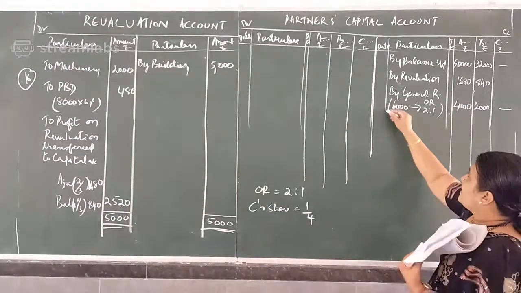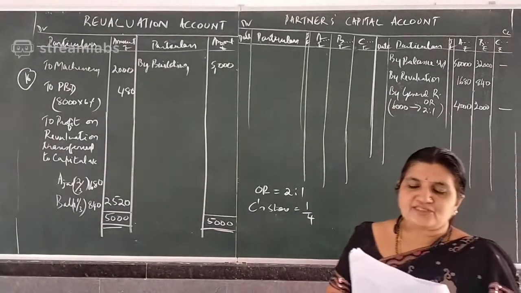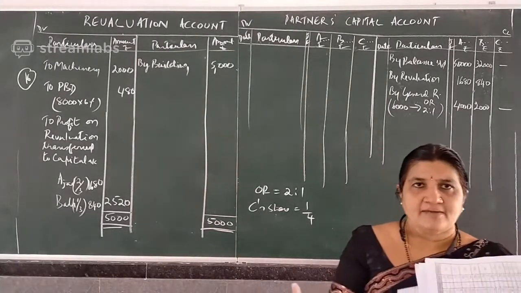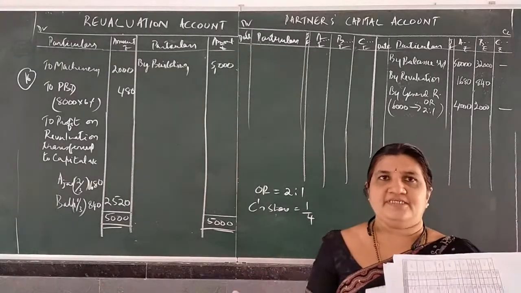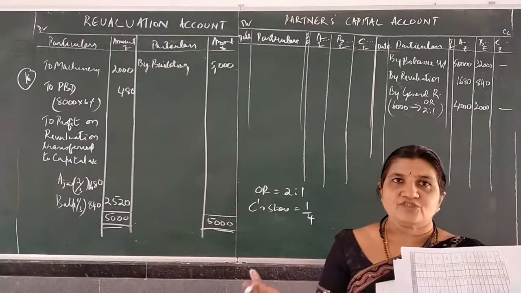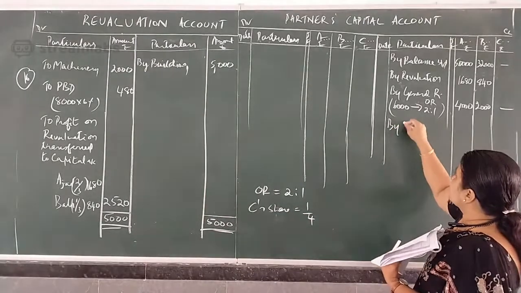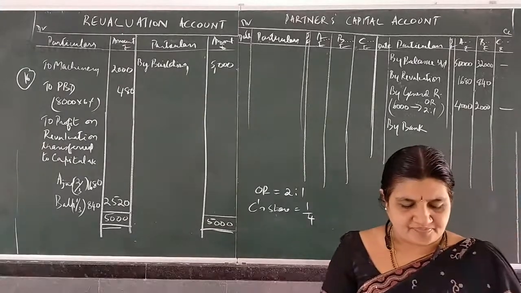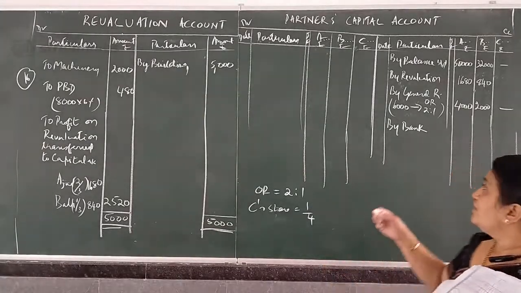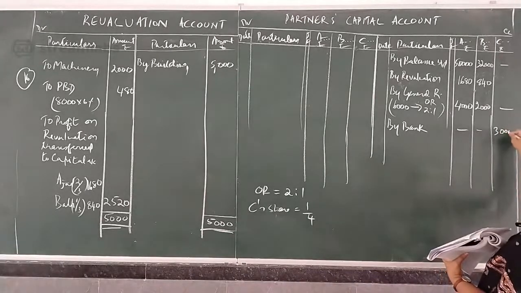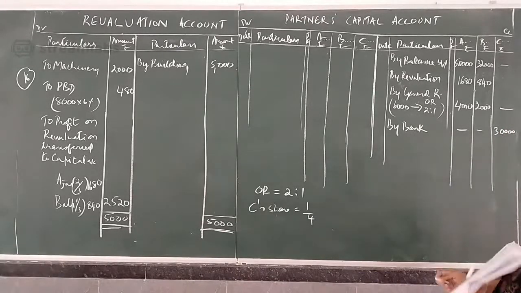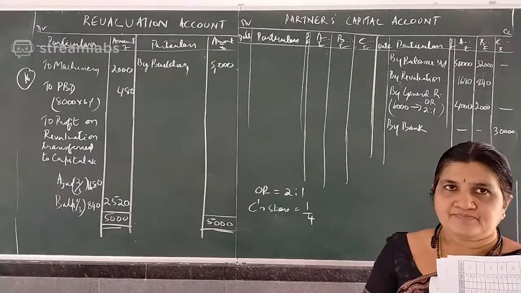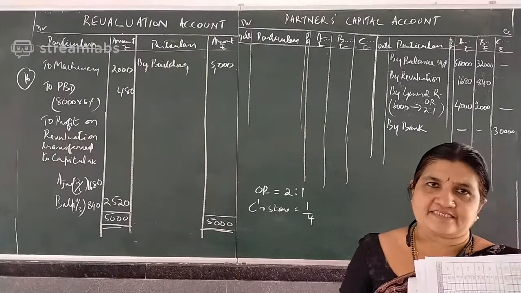So by cash or bank. In the balance sheet, cash in hand and cash at bank are both given. You can take anything, but I will take bank. I prefer it if you take the bank account. So by bank, how much does he bring? New partner's column 30,000. Okay.